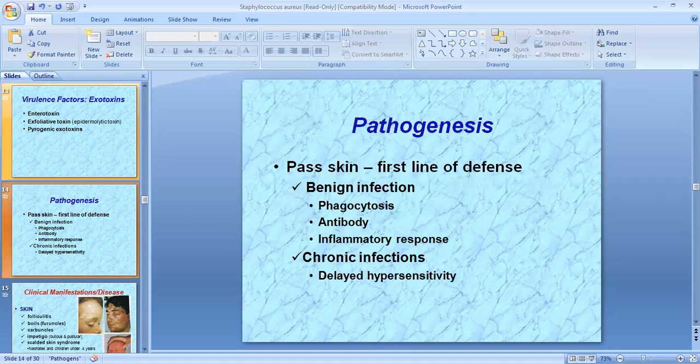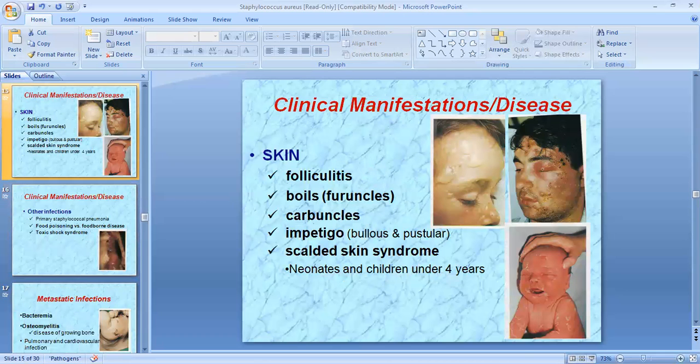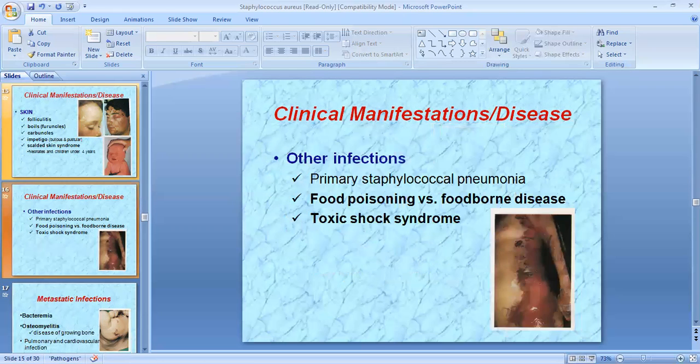What is the pathogenesis? The skin is the first line of defense. On the skin, it causes a benign infection, with phagocytosis, antibody, and inflammatory response. In chronic infection, there is delayed hypersensitivity. If a benign infection happens in the skin, first there is phagocytosis, then antibody formation, then inflammatory responses. In clinical manifestation, it causes folliculitis, boil, carbuncle, impetigo, and scalded skin syndrome. You can see the pictures and identify all the diseases.